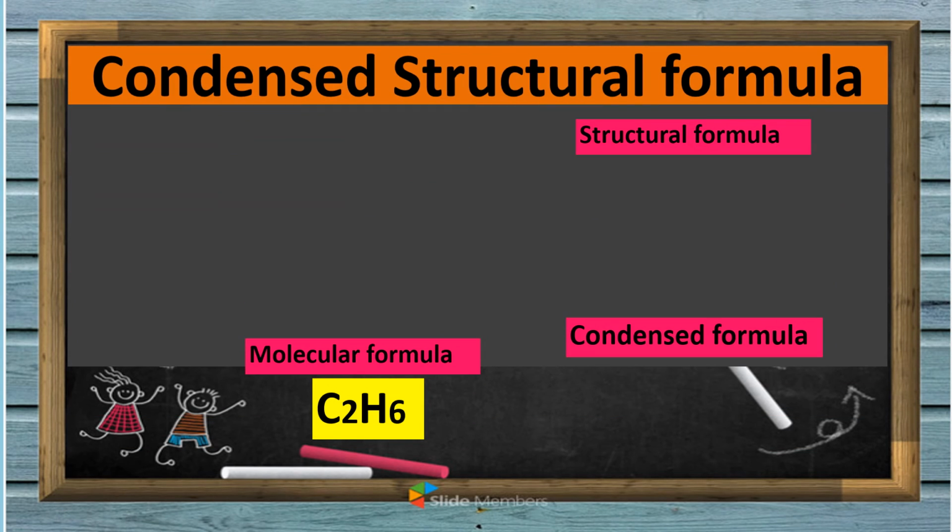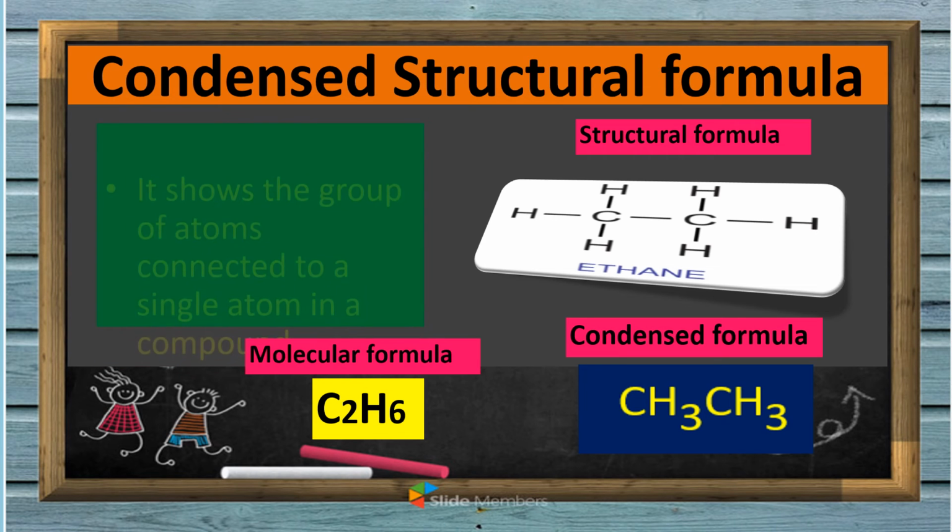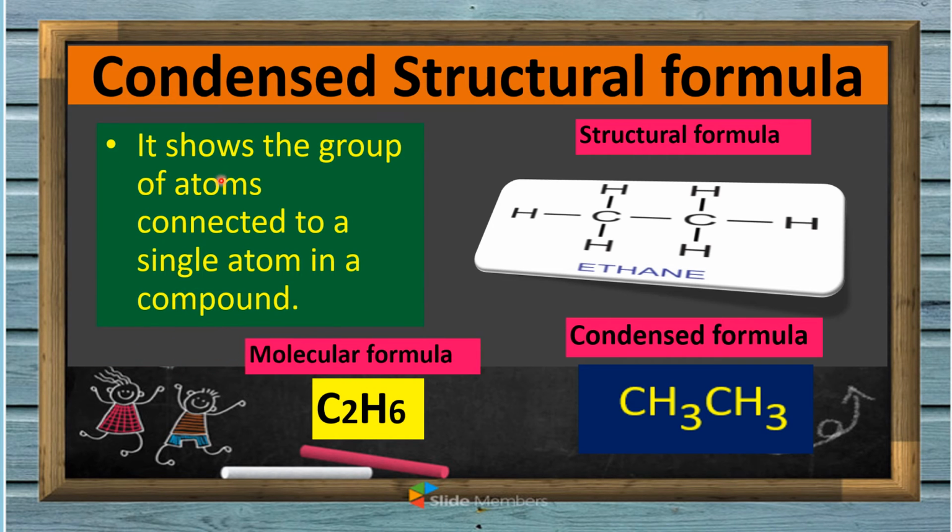Next, we have the condensed structural formula. So what is the condensed structural formula? It shows the group of atoms connected to a single atom in a compound. So this one is a compound, and this is the condensed formula: CH3, CH3. If it's only one carbon, there's no need to write 1, because C is considered as one carbon.